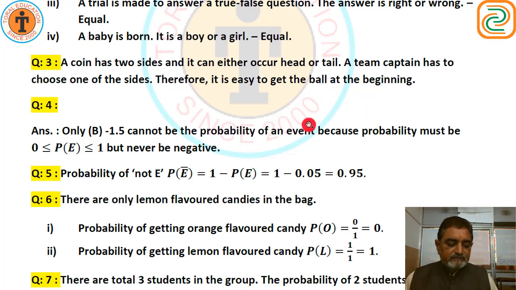Question number 4. Which of the following cannot be the probability of an event? Here A, B, C, D are given, and as I have said, a probability is either 0 or 1 or between them, but not negative. So in option B, minus 1.5 cannot be the probability of an event, because probability must be 0 or greater and 1 or less, but never negative. Understood? Right.